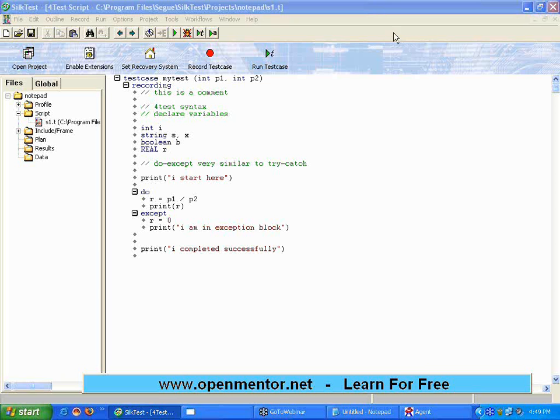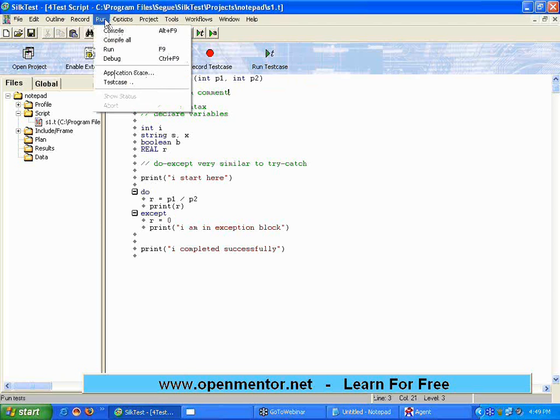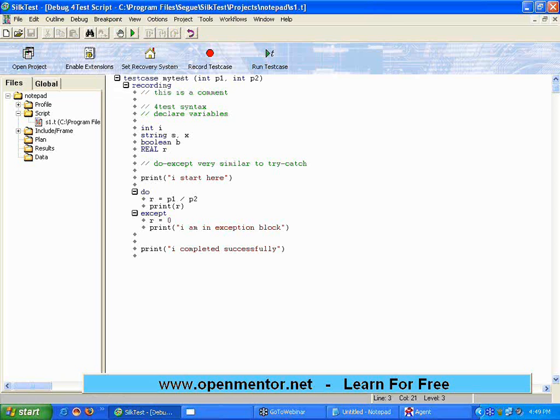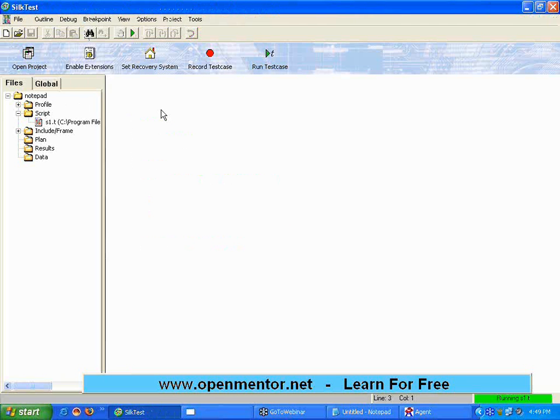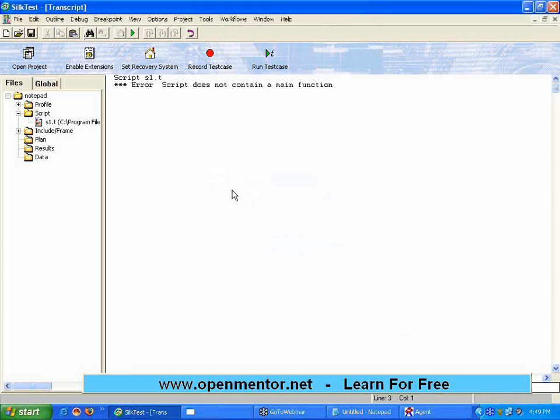Now let me do debugging, line by line. If you want to run, use this run test case. Otherwise, there is something called run debug, right? Instead of saying run, click debug. The moment you click the debug, you will see this starts, right? Now I click run, then the same problem, script has finished, right?